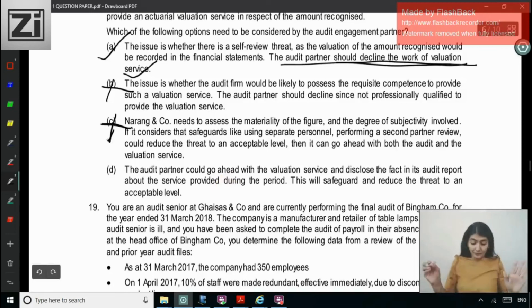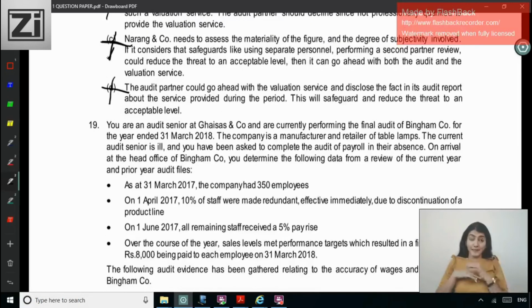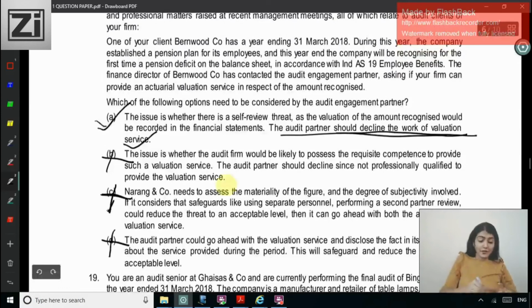Absolutely no. Right. The audit partner could go ahead with the valuation service and disclose the fact in the audit report about the service. No. No putting in report. Right. Yes, coming to question number 19. Right. So which is the correct option over here? A. Right. The audit partner would decline the work of the valuation service.